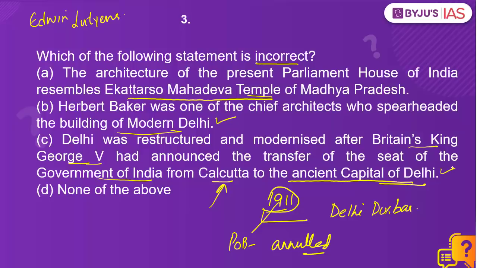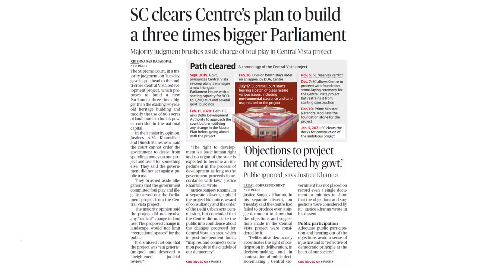But what is the question asking? Which of the following statement is incorrect? D. None of these statements are incorrect. What is the context? The Supreme Court has finally cleared the Government of India's plan to build a 3 times bigger parliament. And that is what is called Central Vista Project.